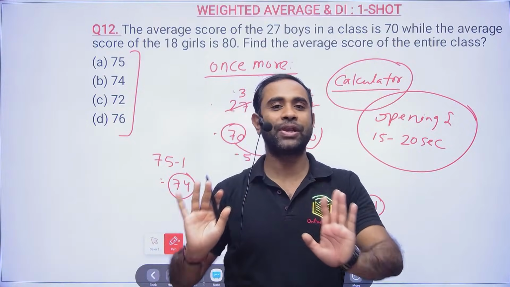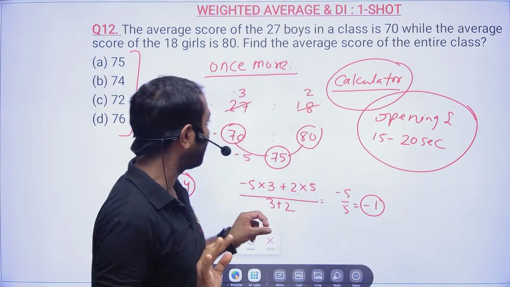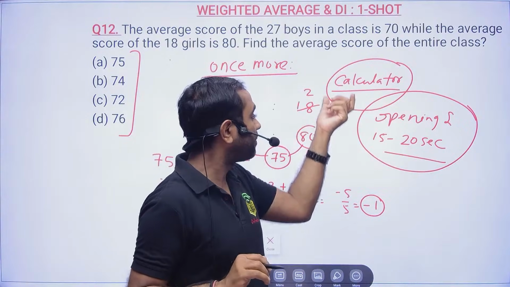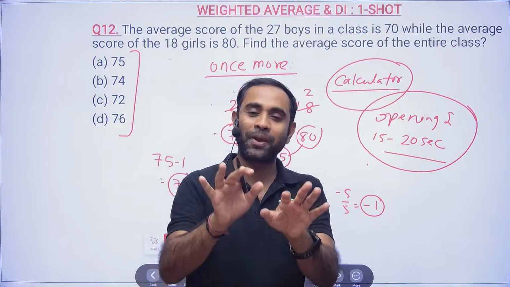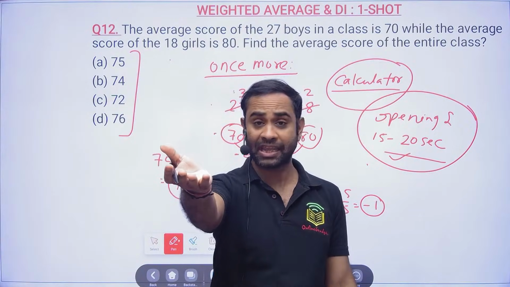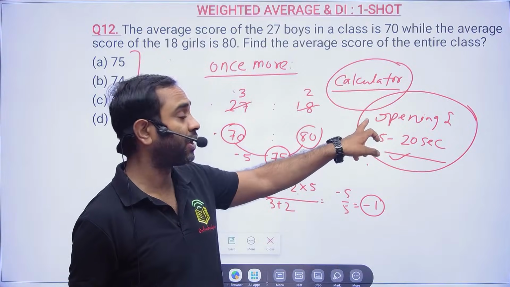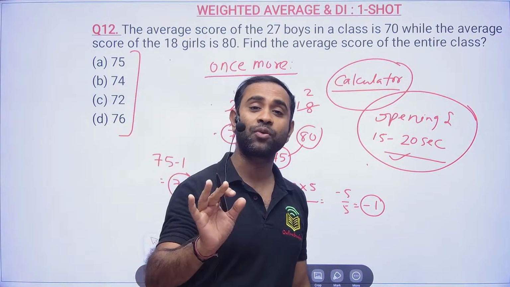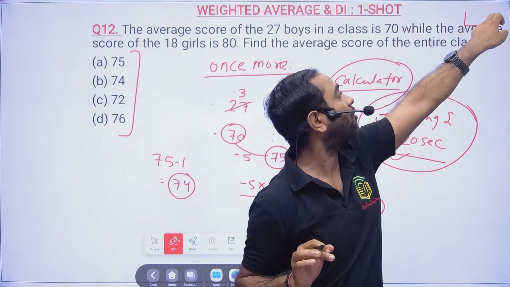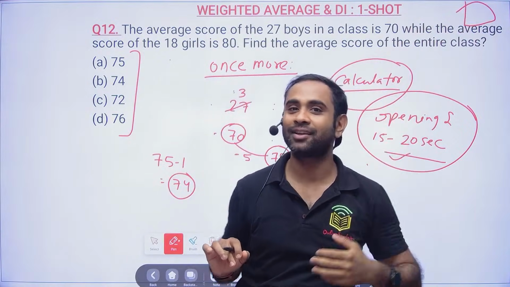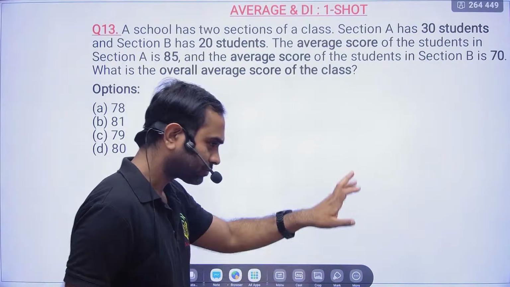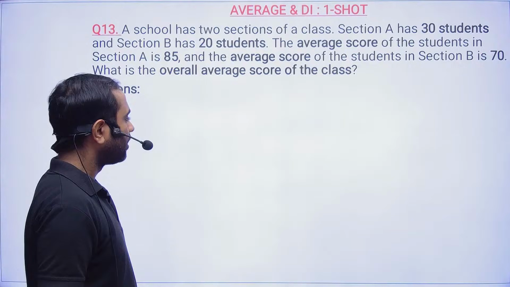Even if you are going to write the TCS exam, they are also clever. They also know that when they give this kind of problems, you will be using a calculator. You will be spending 15-20 seconds only in opening and closing that calculator. I think if you have already given the TCS exam, you might know that opening and closing the calculator in every problem is not easy. It's not like every time it is in the corner and displayed. No, it is not like that. So you will realize that in the exam hall. Anyway, now next question.